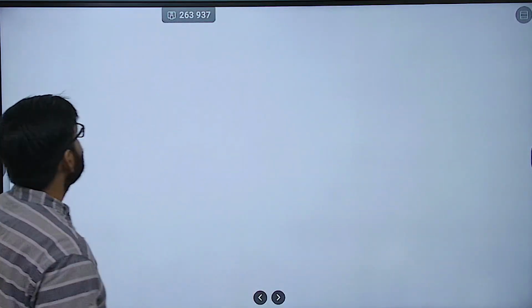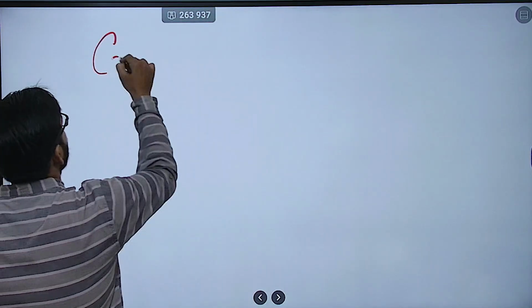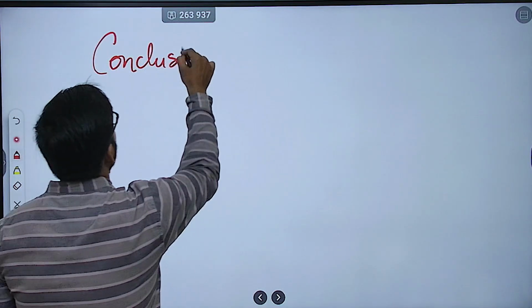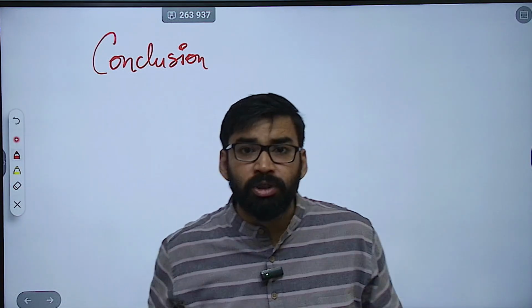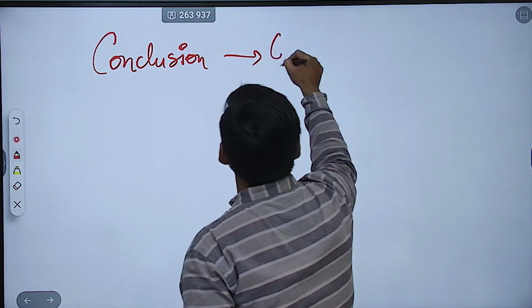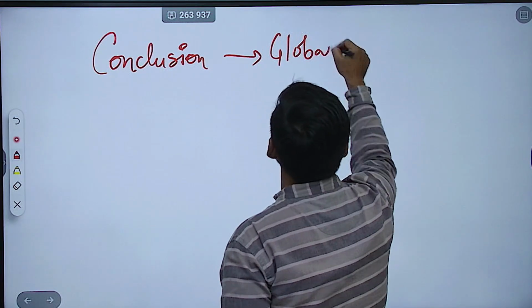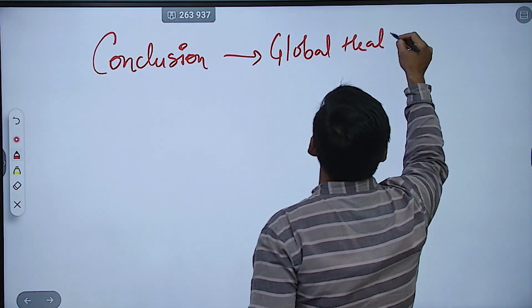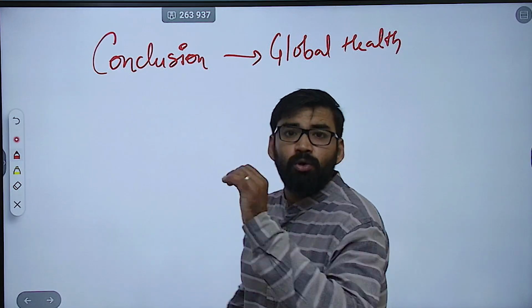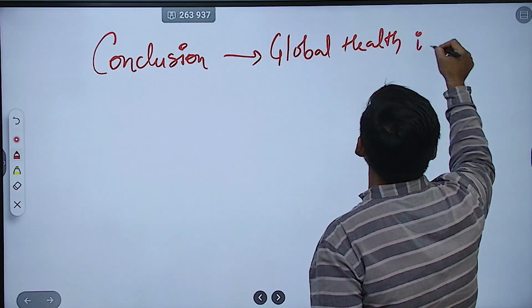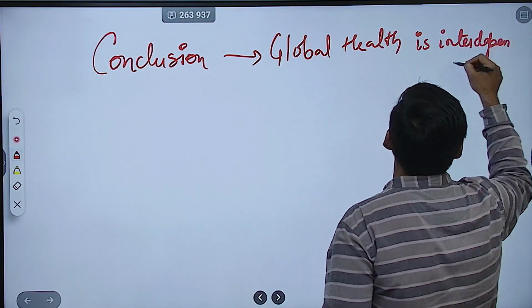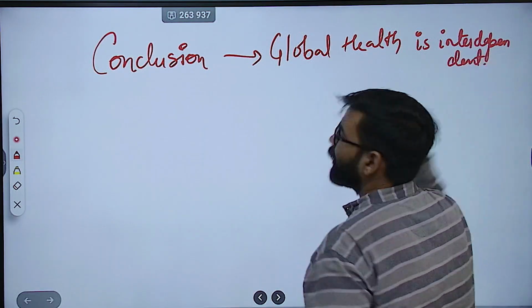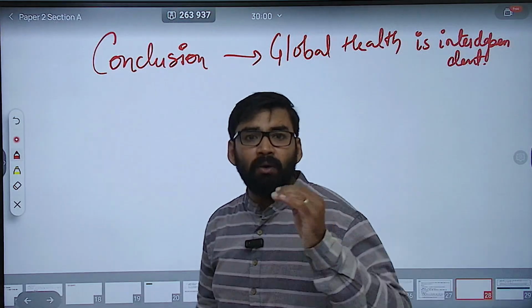Last, you have to write a proper conclusion. Now, how are you going to write it? That global health is interdependent. How?